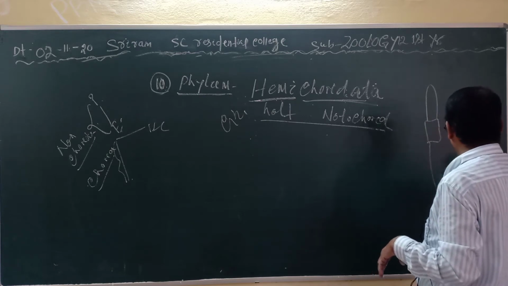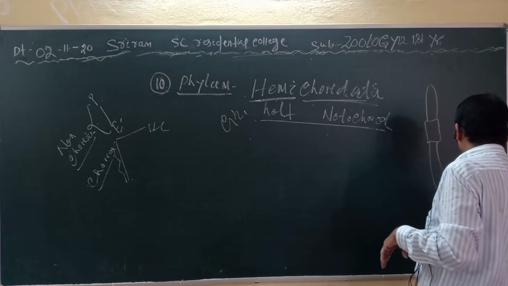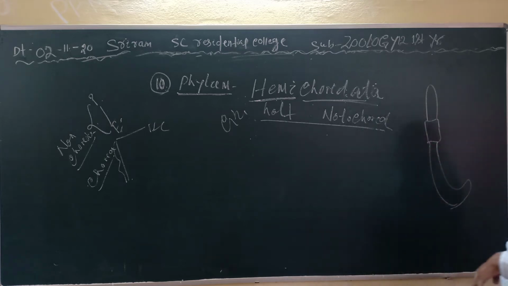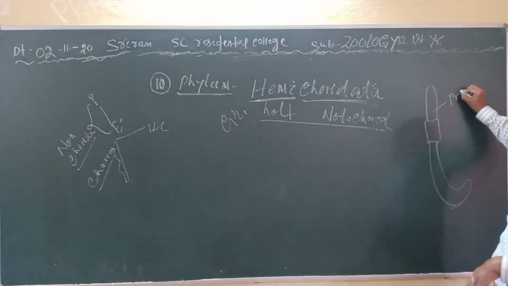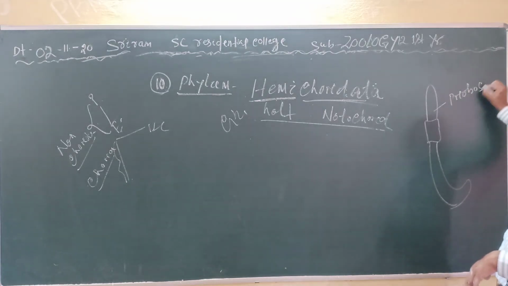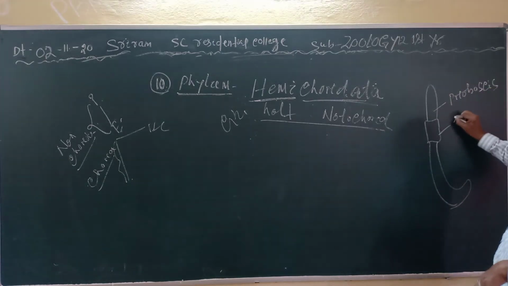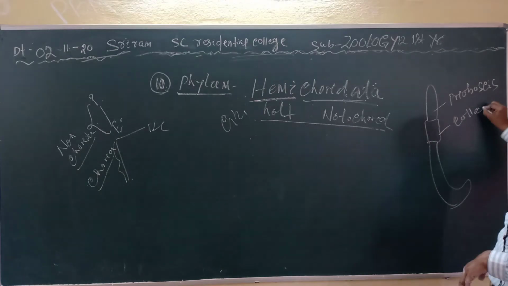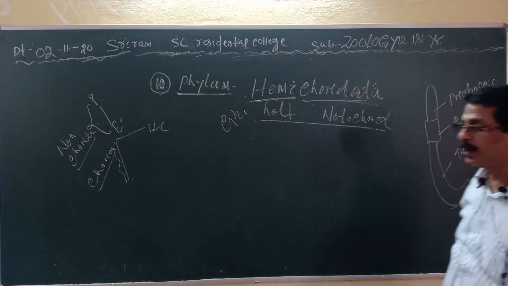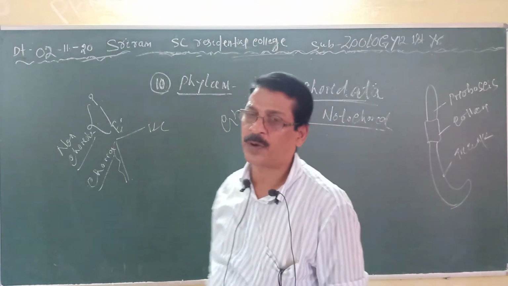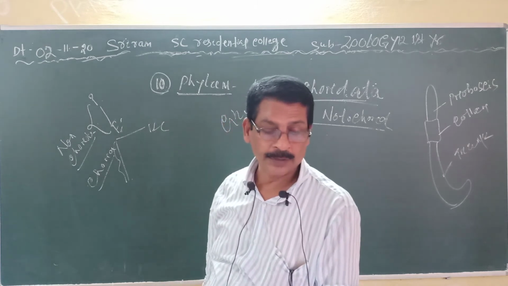The body is worm-like, elongated, and it is divided into three parts: the proboscis, the collar and a trunk. Clear? The proboscis, collar and trunk.